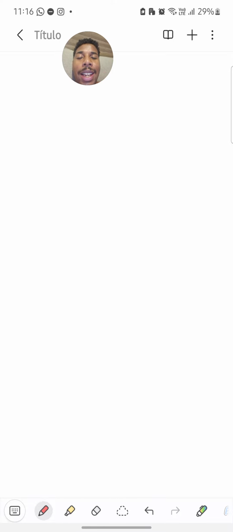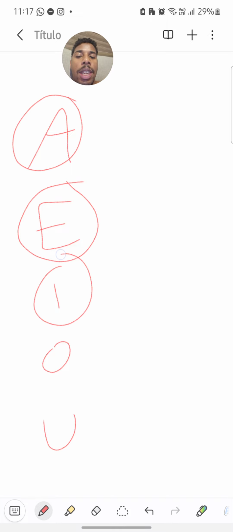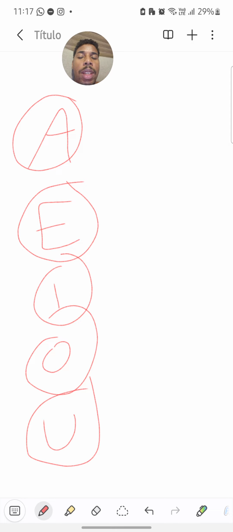Like I said to you, in Portuguese we have the five vowels that you have in English. I think in Spanish and other languages they're the same. We have A, E, I, O, U, and those are the names in Portuguese.